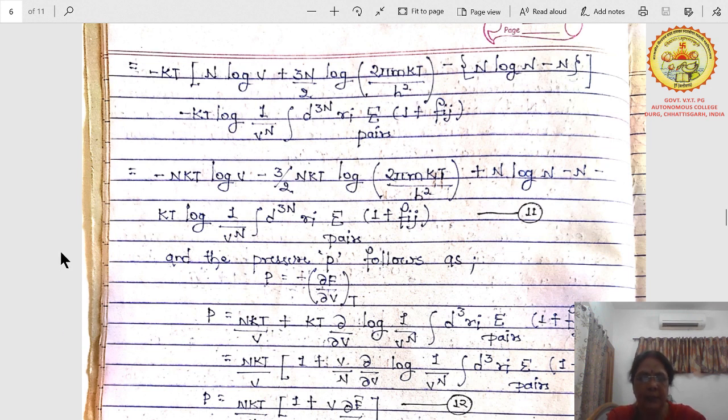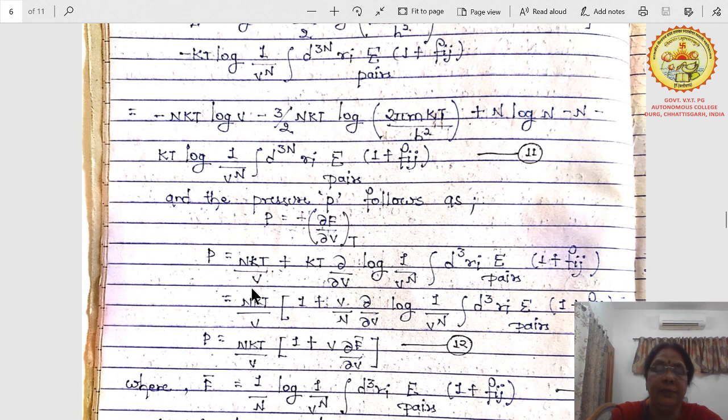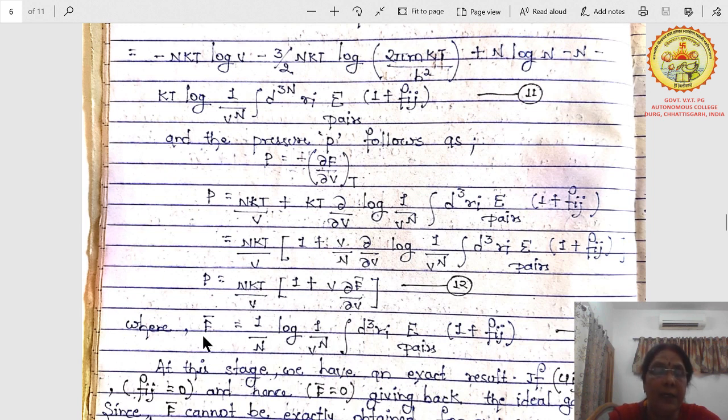We know that here we have calculated the free energy F, and we know the relation for pressure. Pressure is minus del by del V of F at constant temperature T. Then you have to put these values in this equation and differentiate it. You are MSc students, you can easily differentiate it. Put the values here. You will get P equals nkT/V [1 plus V del F bar by del V]. Here what is F bar?